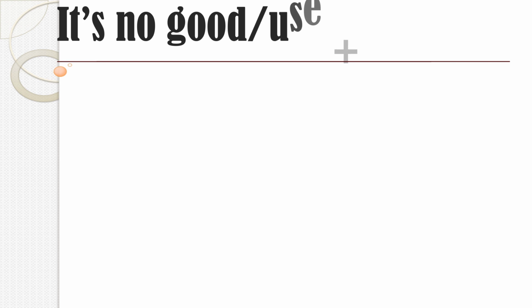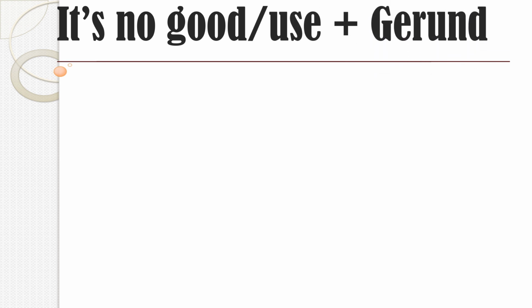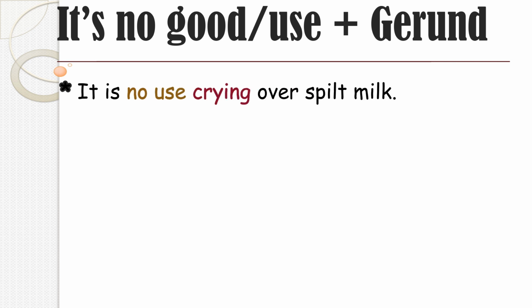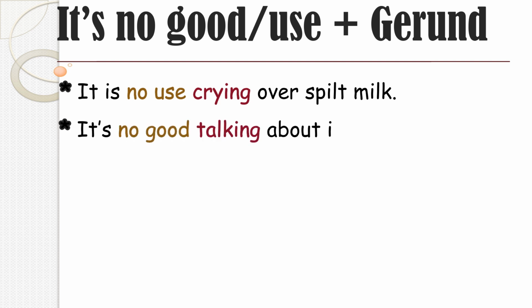9. A good expression to remember is it's no good, it's no use, plus gerund. As in the proverb here, it's no use crying over spilt milk. It's no use, gerund form, crying over spilt milk. It's no good talking about it for so long. That is, there will be no result, no fruit.